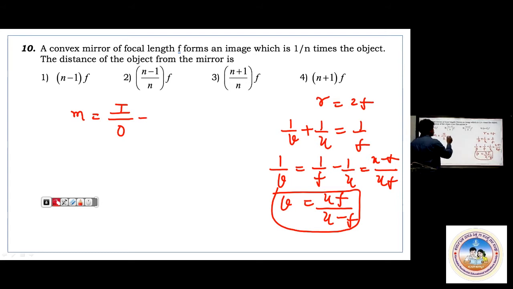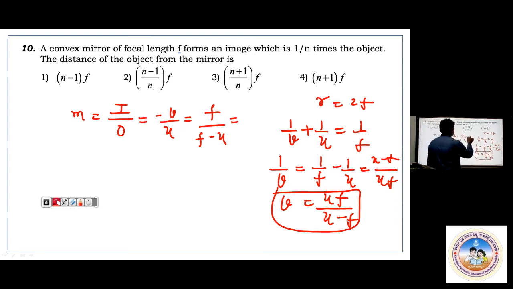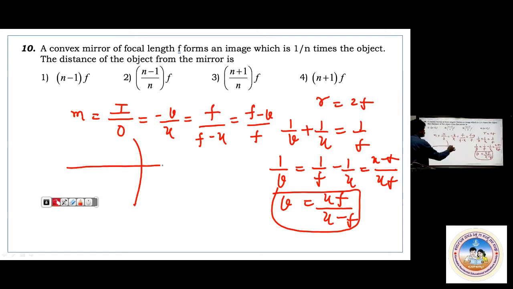It can be written as minus V by U. And in terms of F, you'll be getting F by F minus U, and F minus V by F also. Try to remember all these things. This is for linear objects. Linear objects means the objects have been kept perpendicular to the principal axis.